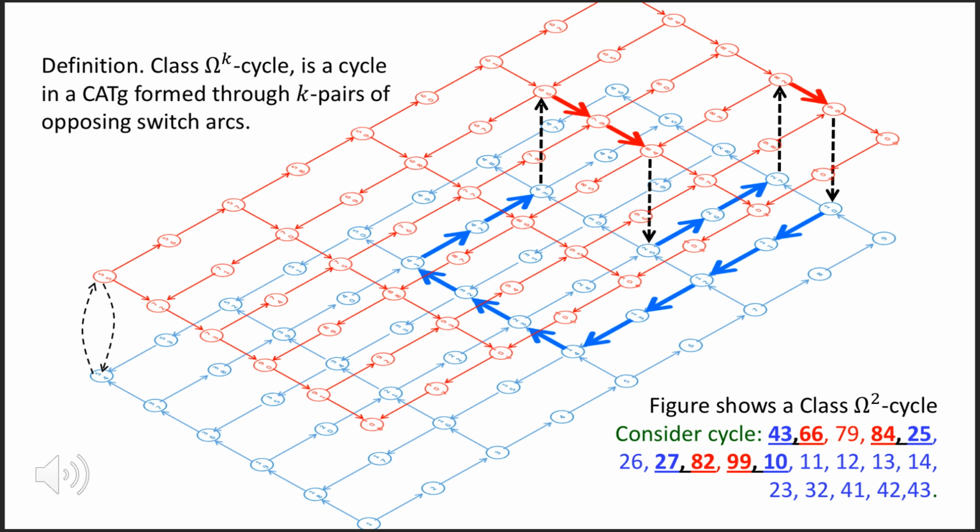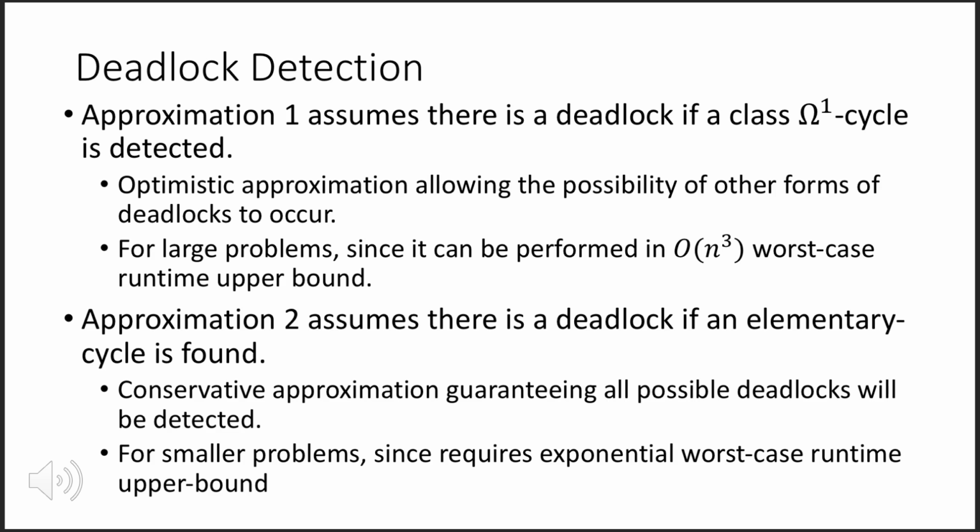Cycles in CATGs may form through more than one pair of opposing switch arcs. Class omega cycle is defined as a cycle in a CATG formed through k pairs of opposing switch arcs. We studied 2 approximations. The first approximation assumes there is a deadlock if a class omega-1 cycle is detected. This approach is optimistic, assuming only this type of cycle will occur, but possibly failing to detect other types of cycles.